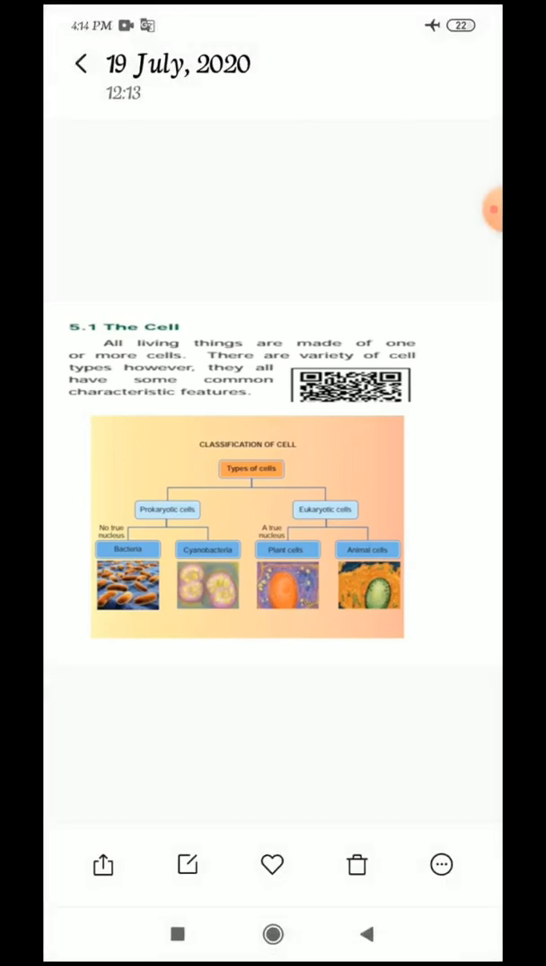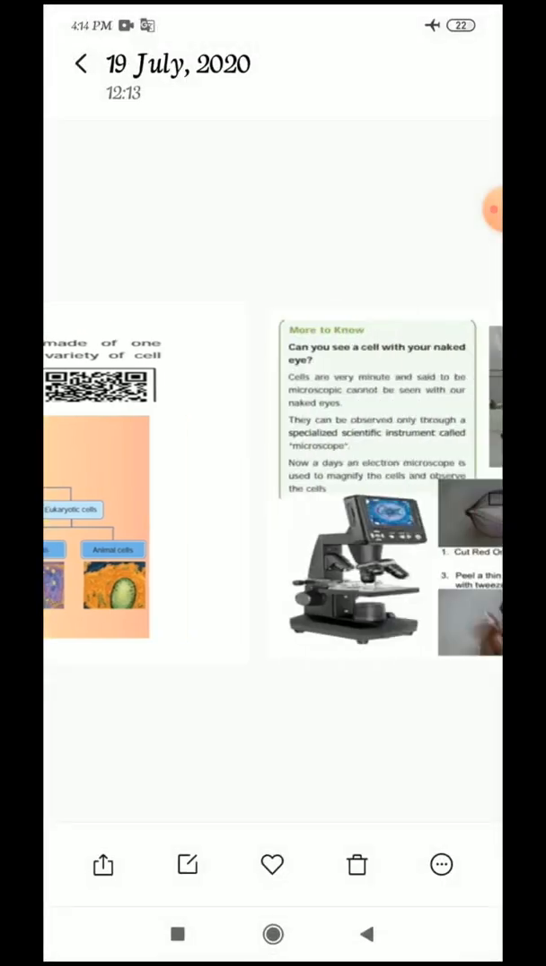Next, all living things are made up of cells. All living things are made up of one or more cells. There are a variety of cell types; however, they all have some common characteristic features. All the cells have what, children? Some common characteristic features. Okay, children? Okay. Next.